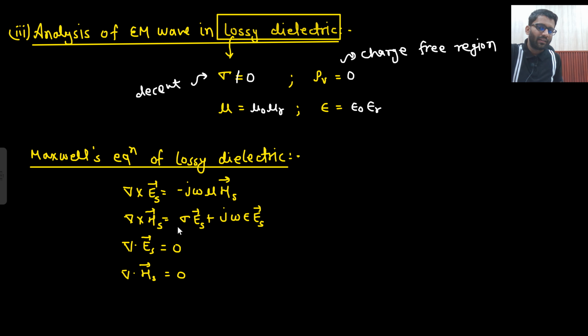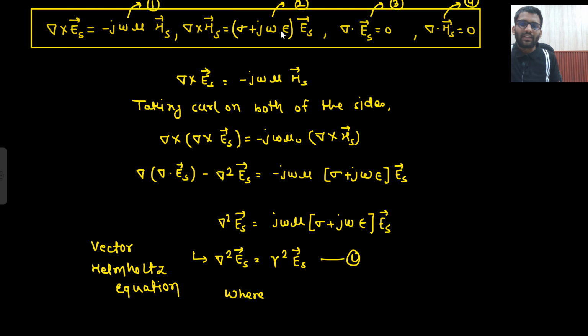Here del dot Es, here we had rho v by epsilon naught. So that rho v is equal to 0. So this is equal to 0 only. So these were the equations. There is no change in these two equations: del dot E is equal to 0, del dot H is equal to 0. But this equation got changed, right? And can I write it down in this manner? I am taking Es as common. So I can write it down in this manner as well. Okay. So now these are our equations.